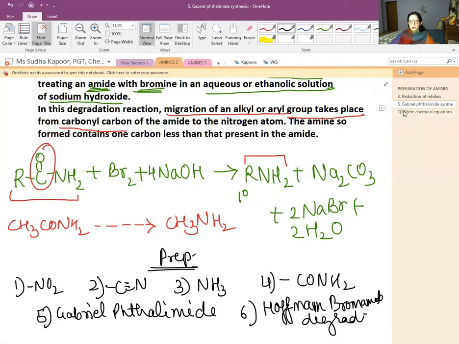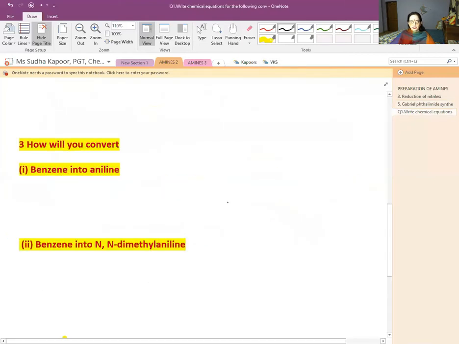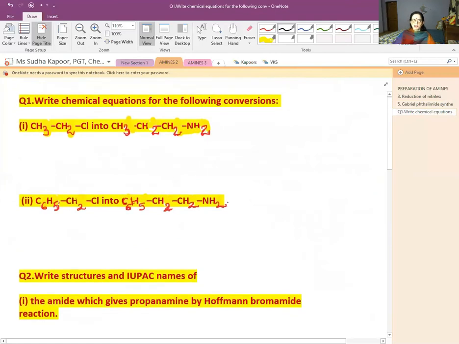Let us do some questions related to it. Now the first question: write chemical equation for the conversion of chloroethane to propanamine.